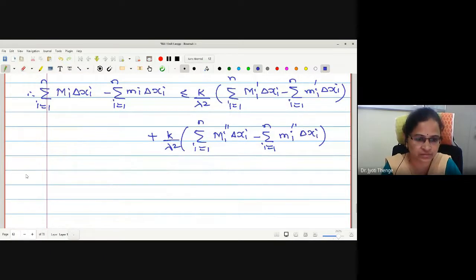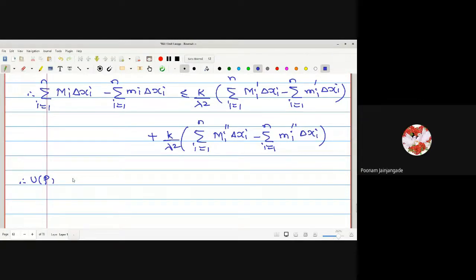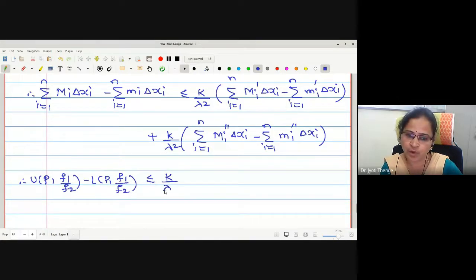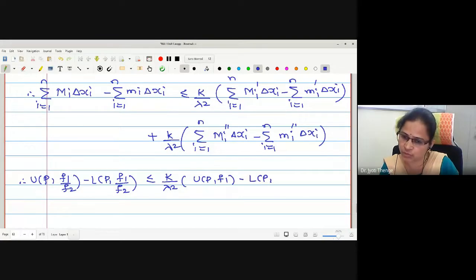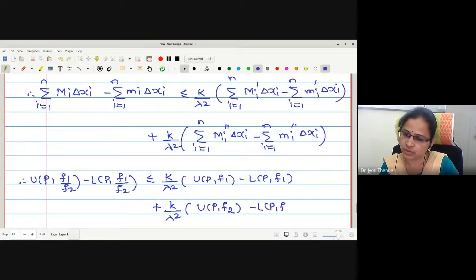The left side is of which function? Yes, it is f1 by f2: UP f1 by f2 minus LP f1 by f2. This is less than or equal to k upon lambda square, yes, the first bracket: upper sum with respect to f1 minus lower sum with respect to f1, added with k upon lambda square, upper sum with respect to f2 minus lower sum with respect to f2.